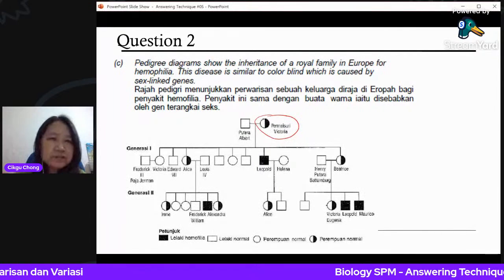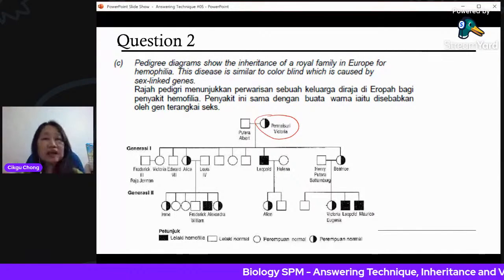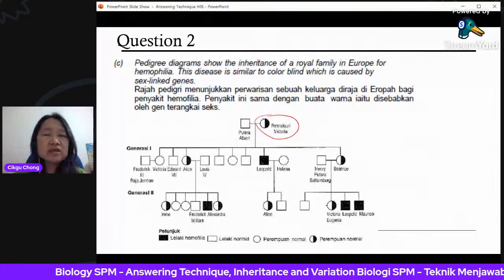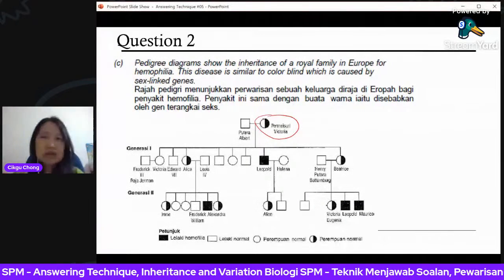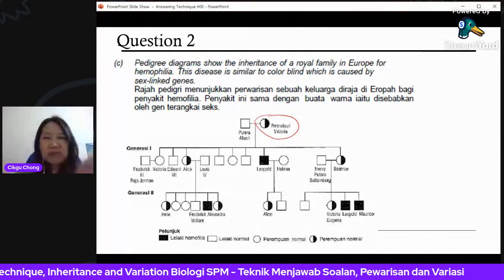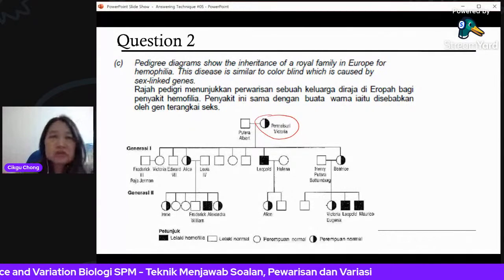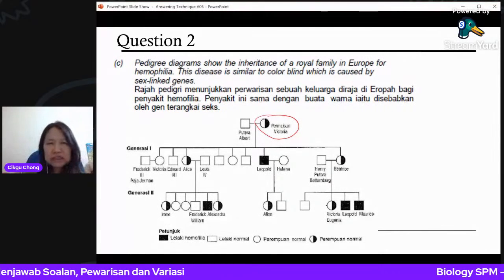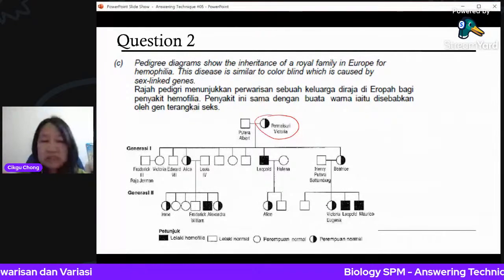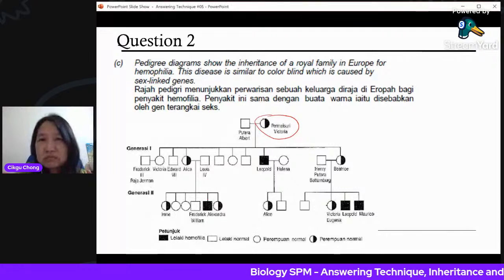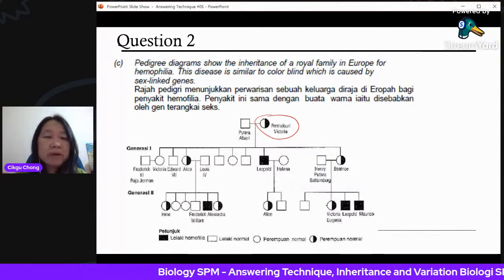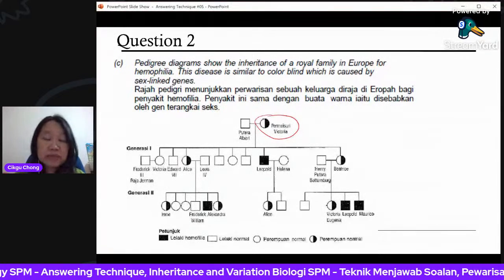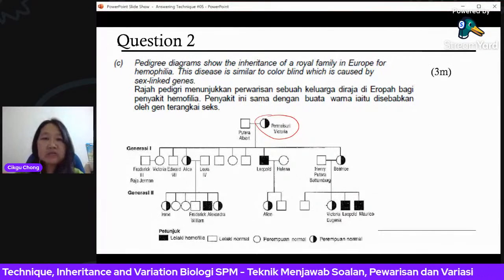And then the royal relatives always marry among their family, they marry the royal family. So this royal family of this country marries another royal family of another country. So they keep it through the royal family. So that's why later on you can see certain royal families will still have the hemophilia case there. All right, but for the UK one, no, because Queen Elizabeth didn't happen to be a carrier. Okay, now 3 marks.